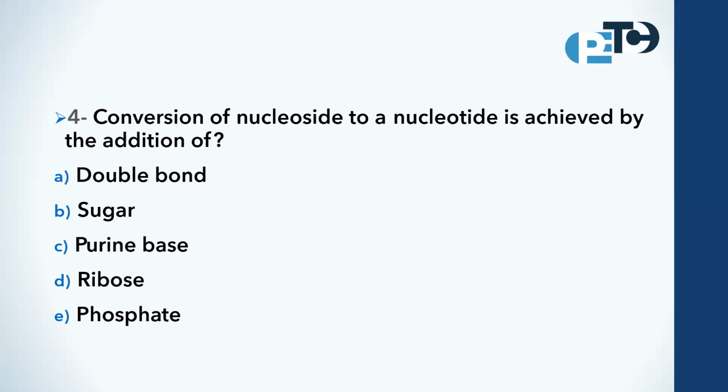The conversion from nucleoside to nucleotide is achieved by the addition of what? Let us first know what the nucleoside is and what the nucleotide is. DNA and RNA are formed of bases attached to sugar. This sugar is attached to phosphate, either mono, di, or triphosphate.